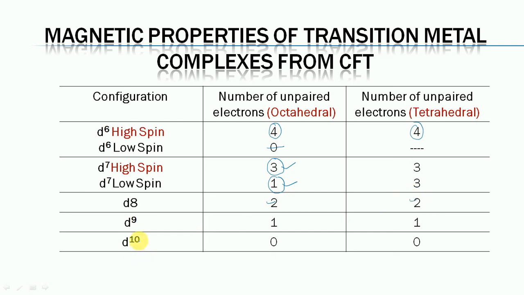In the case of the D9 system, again both will have 1 electron, and in the case of the D10 system there is no unpaired electron, so both the complexes are diamagnetic in nature. So this is all about the magnetic properties of transition metal complexes from crystal field theory.